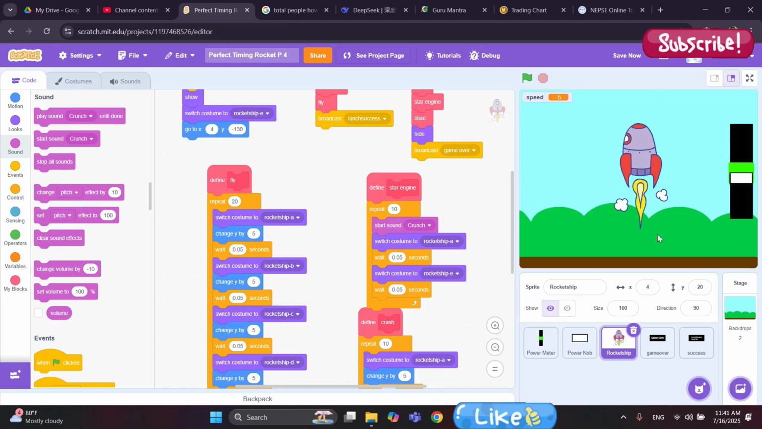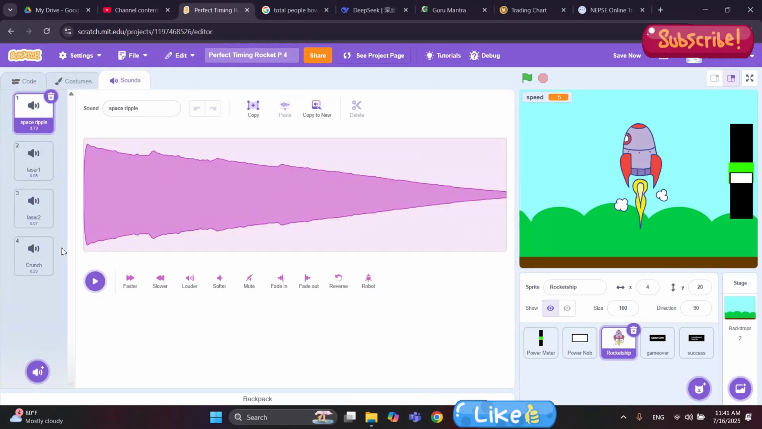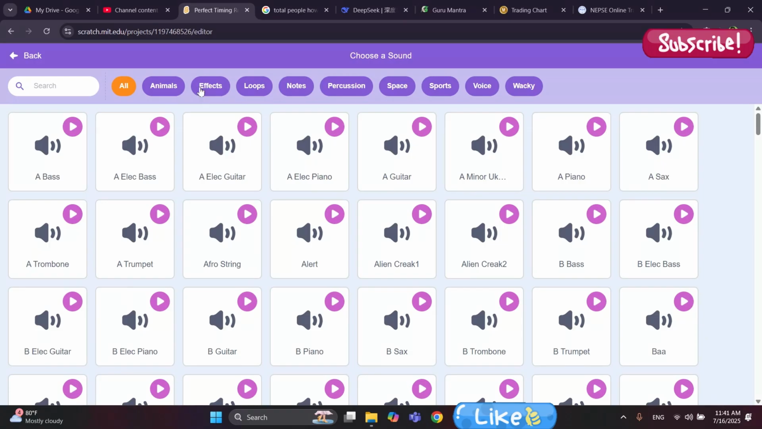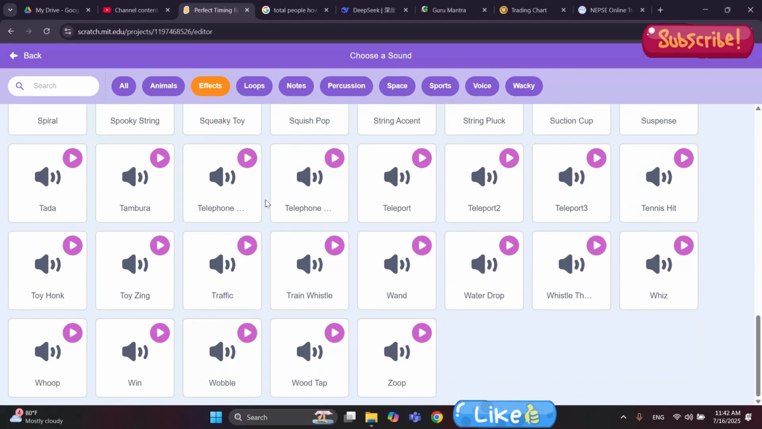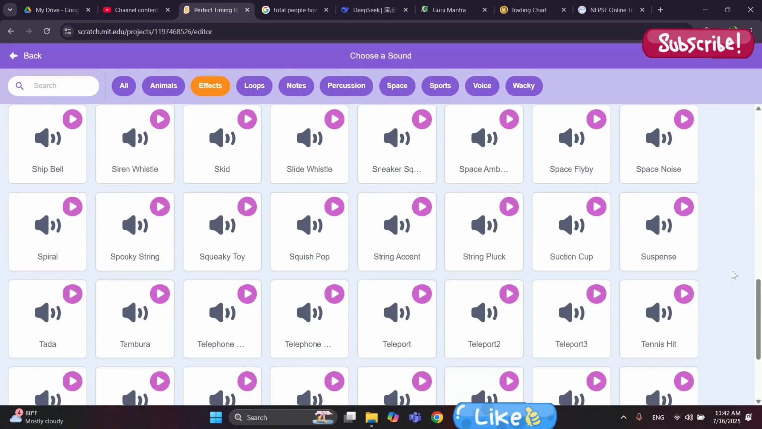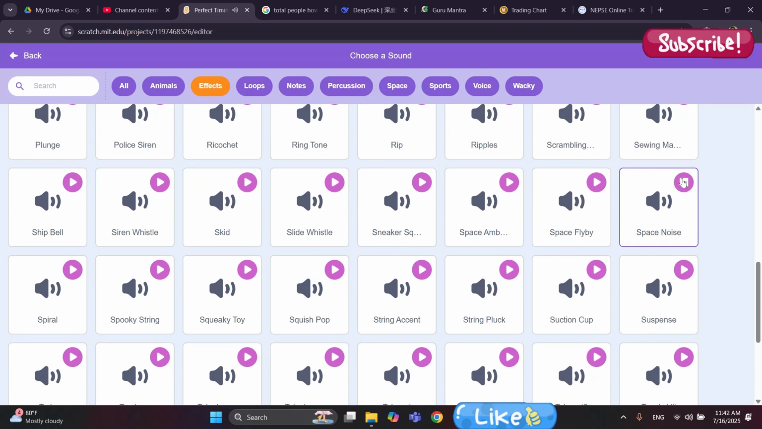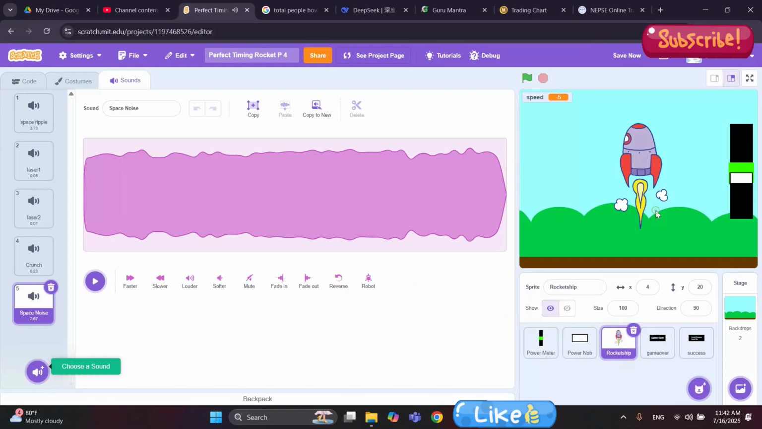And now for the rocket going upwards. So let's search another sound. For that, I'll click on the sounds tab, search the sound, and go in the effects. For the rocket going upward, let me go downwards for the space sound. I want this sound, space noise. Click here. Let me just play one more time.